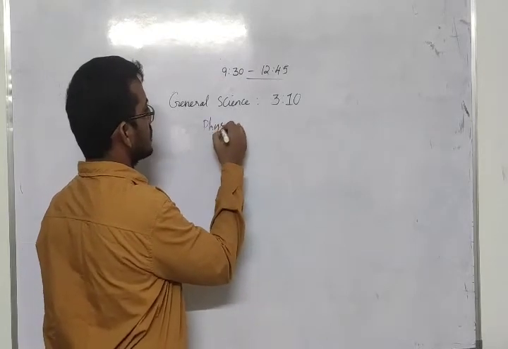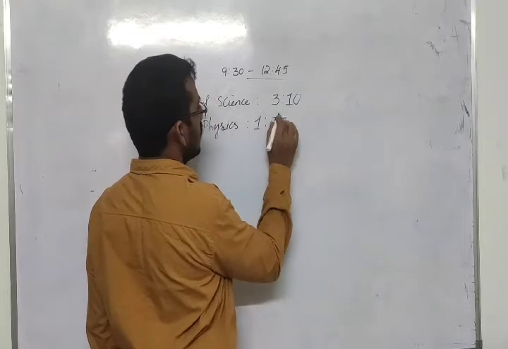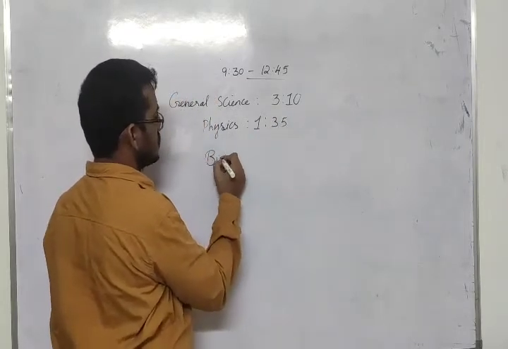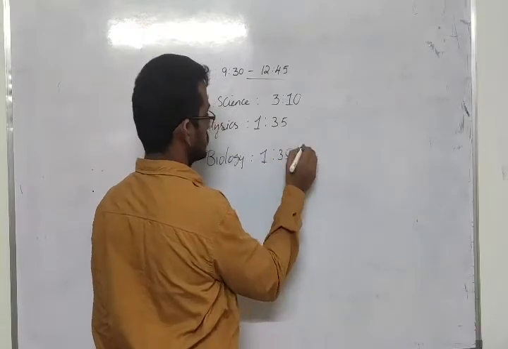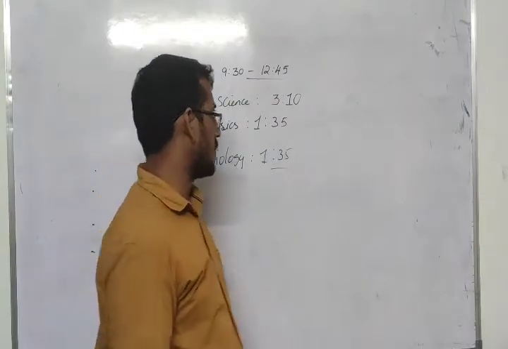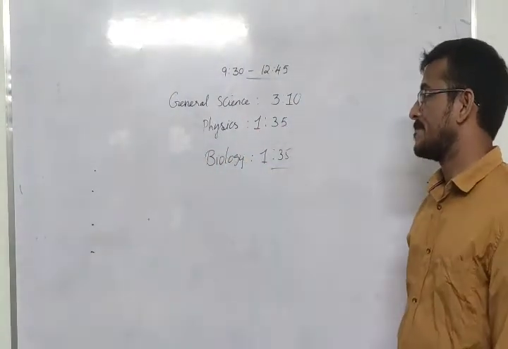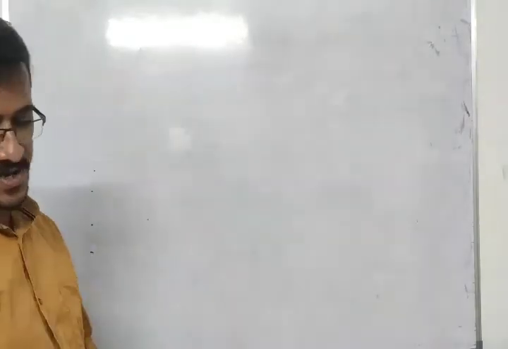In that, for physics they'll give you 1 hour 35 minutes, and for biology also they will give you 1 hour 35 minutes. So totally they'll give you 3 hours 10 minutes. Now biology and physics have the same exam pattern.